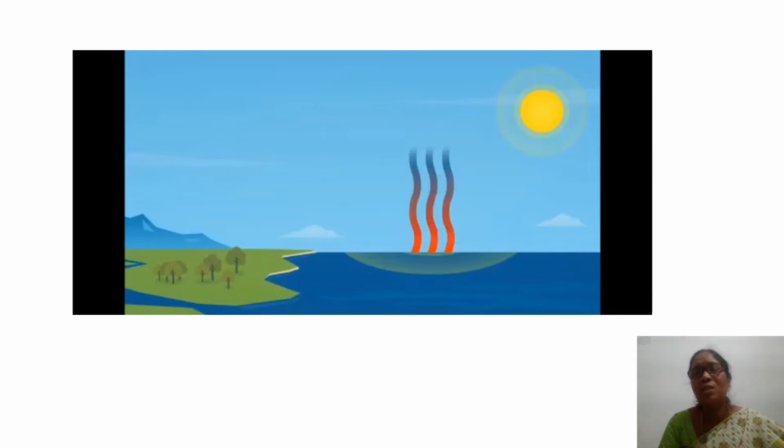It heats water. Due to this heating effect of the sun, what happens to the water present in ponds, lakes, rivers, seas? It evaporates. See there? What is going up? It's evaporating.